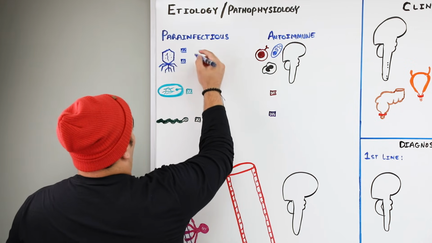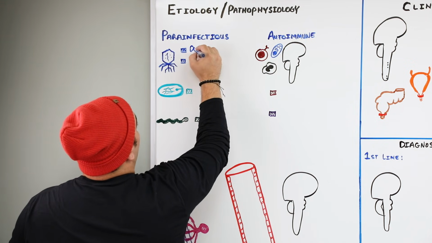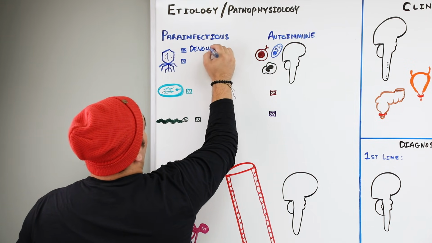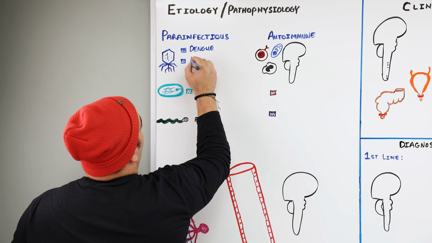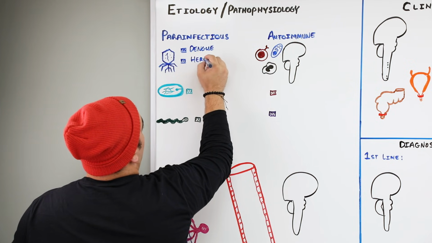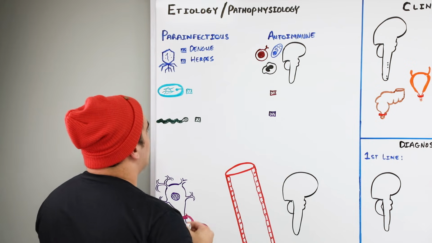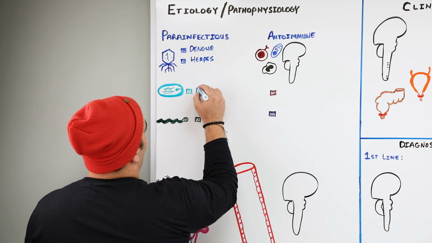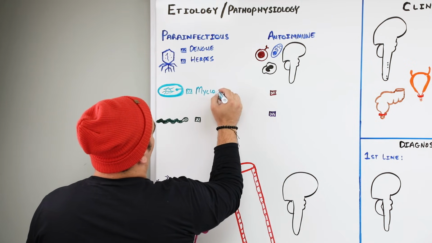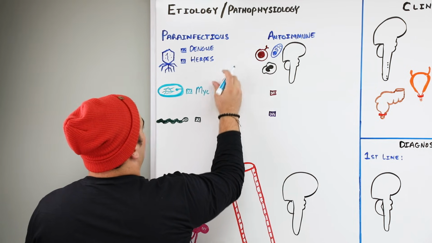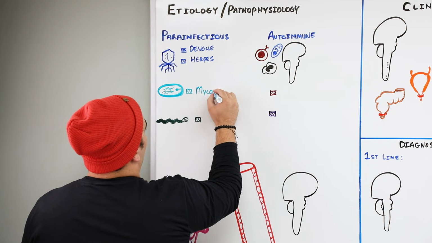So what are these parainfectious causes that we should think about? Viruses are the first ones that I want you to know. The dengue virus is one particular type. The other one is the herpes virus. The other one is a particular type of bacteria. You know Mycoplasma? We call this one Mycoplasma pneumoniae. This is a very interesting type of bacteria.